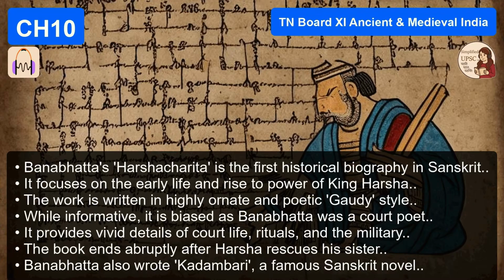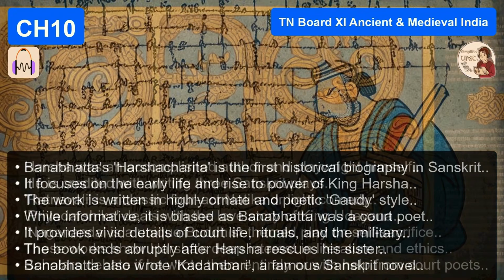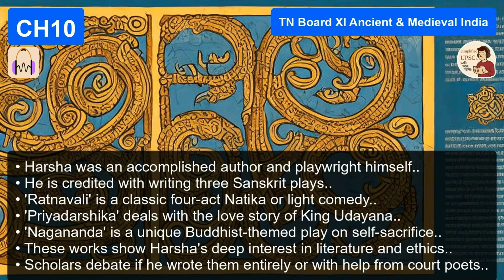Yeah. But there is one inscription that still gives me goosebumps every time I think about it. The Banskhera inscription. Why that one specifically? Because it contains the actual signature of Harsha. No way! You're kidding. We have his autograph. We do. It's written in this beautiful calligraphic script. It reads, Svahasto Mama Maharajadhiraja Sri Harshasya, which means this is the signature of me, the great king of kings, the illustrious Harsha. Wow. When you see it, it bridges that gap of centuries instantly. You realize this was a real man. He held a stylus, he practiced his signature, he signed this order. It makes it all so real. That is incredibly cool.